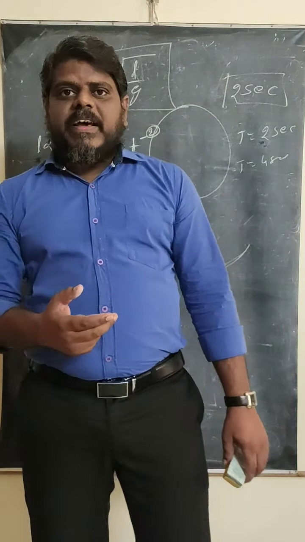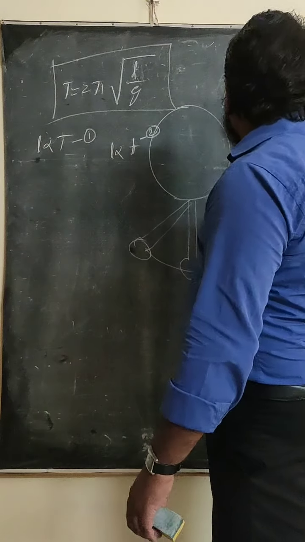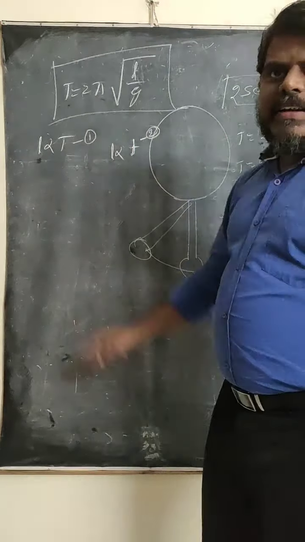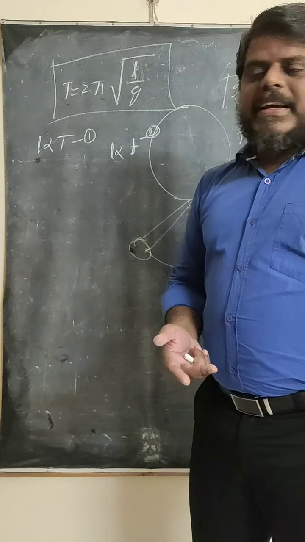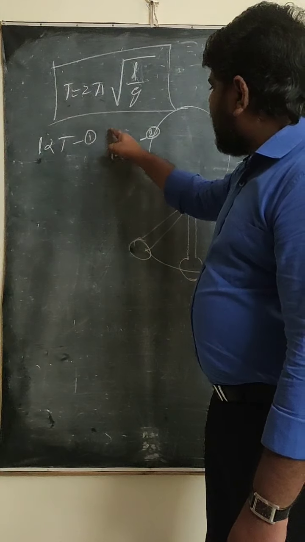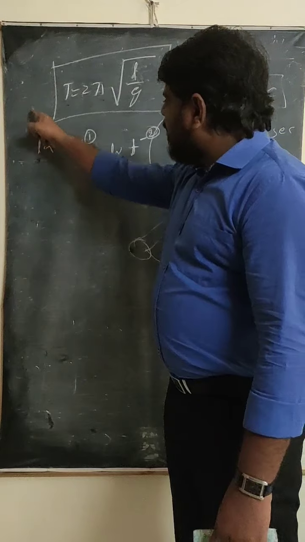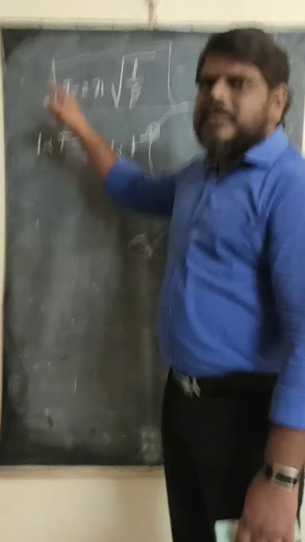Once again, listen very carefully. When the time period is 2 seconds, the clock will show the correct time. But when the temperature increases, the length increases. When the length increases, the time period also increases.